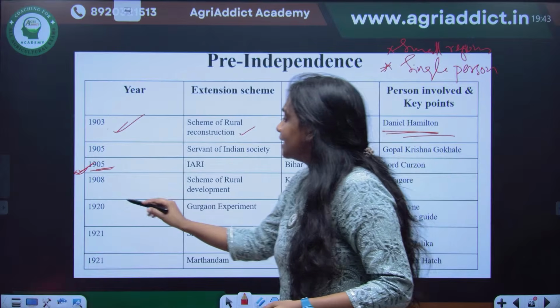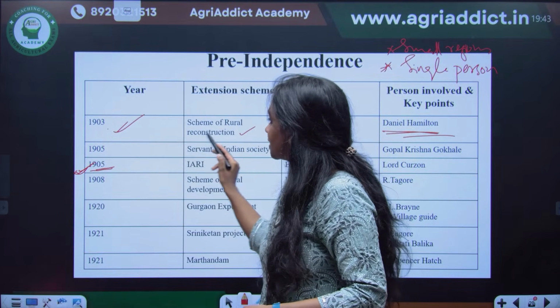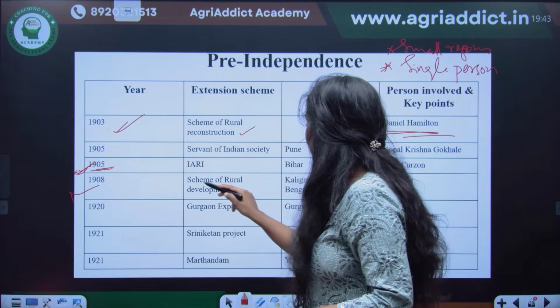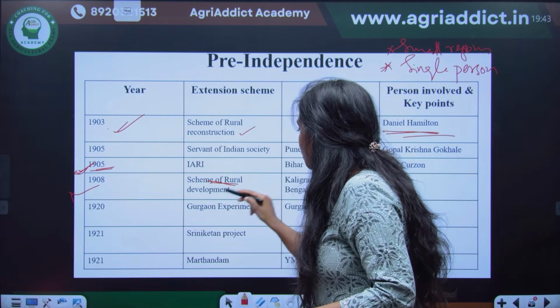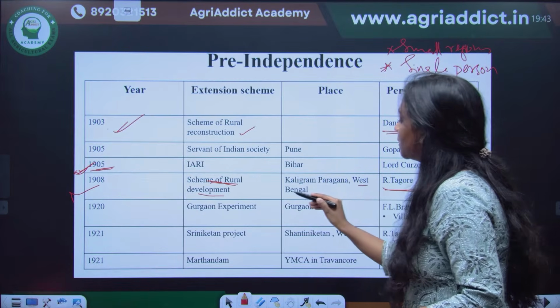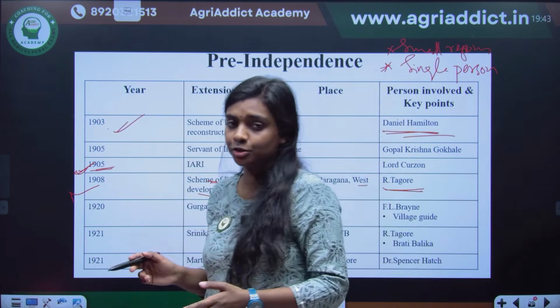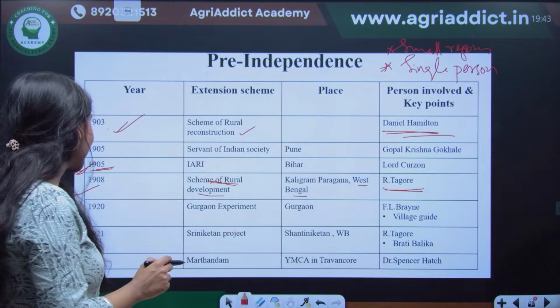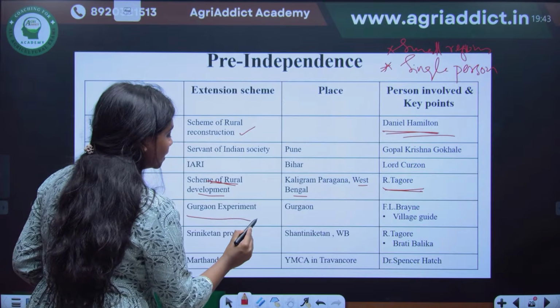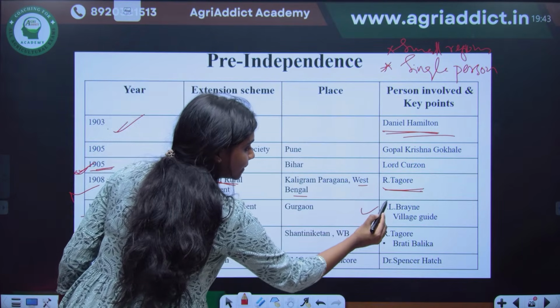And then if you are talking about the programs, after the scheme of rural reconstruction, you should study the scheme of rural development by Rabindranath Tagore, which happened in West Bengal. Kaligram Pargana in West Bengal by Rabindranath Tagore. And then in 1920, the Gurgaon experiment was conducted by F.L. Brayne.